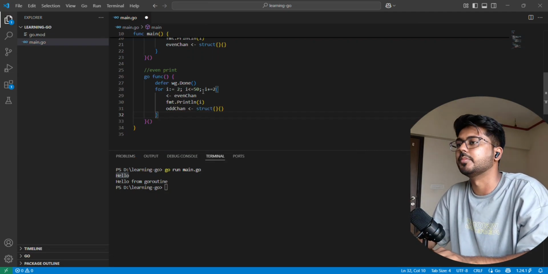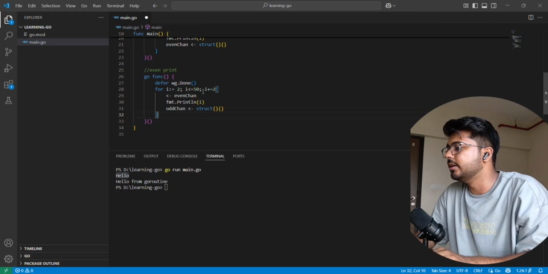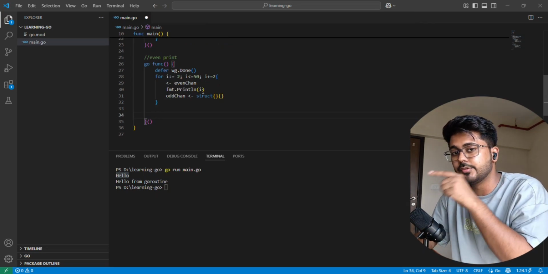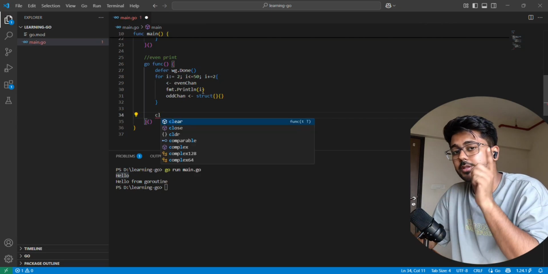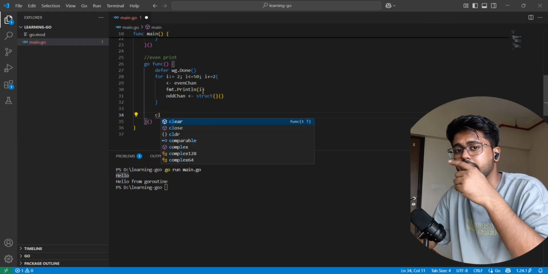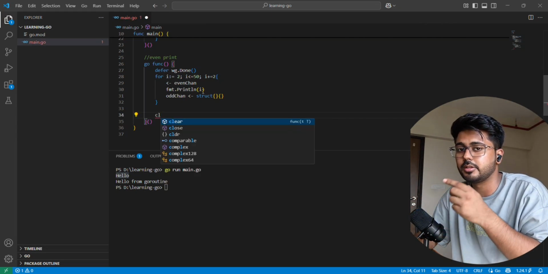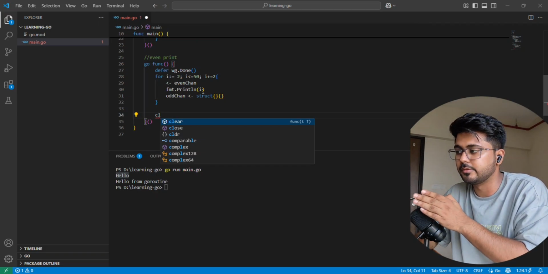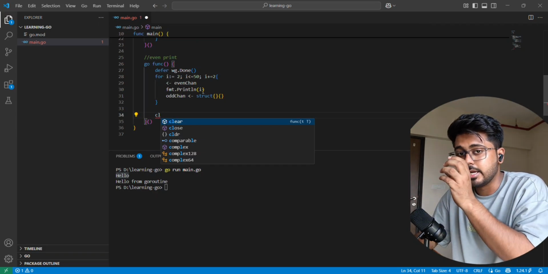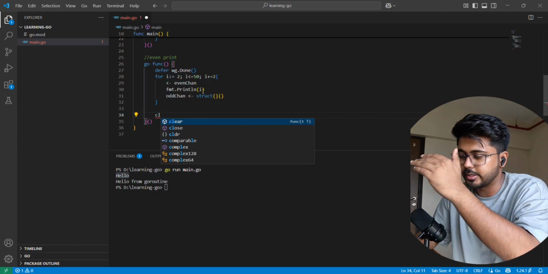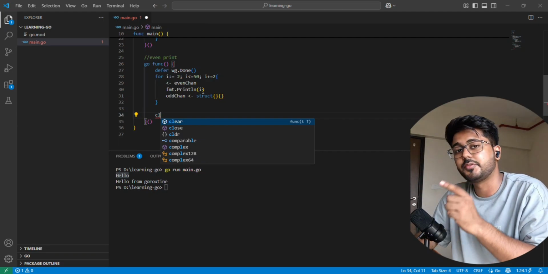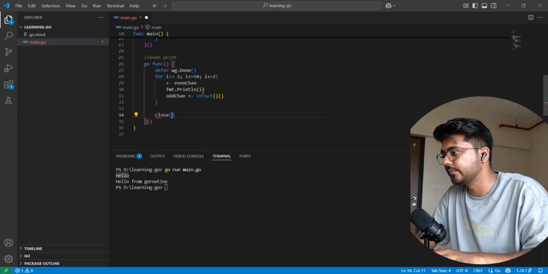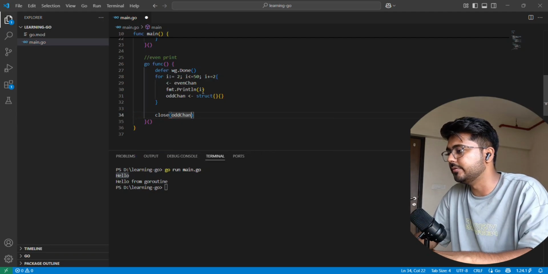Pretty basic, pretty simple. One more thing I need to do inside that even goroutine is, after the loop, because that even goroutine should be executed at the end, since I have to print numbers between 1 and 50 and 50 is an even number, at the end of that loop I have to close those channels. So I am closing both the odd and even channels.